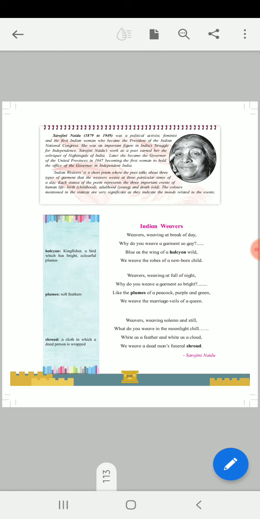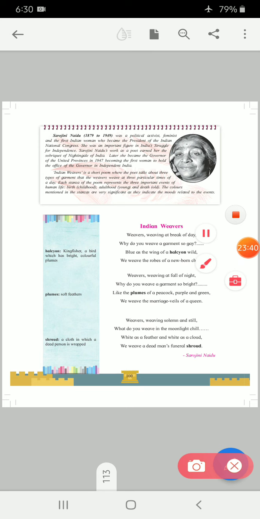Sarojini Naidu's work as a poet earned her the sobriquet of Nightingale of India. Sobriquet means nickname, a name given to the person. Her nickname was Nightingale of India.